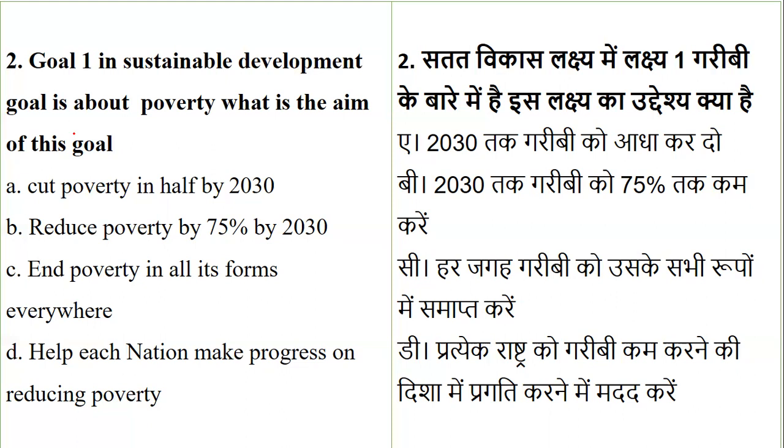The sustainable development goal is about poverty. So they have given you the hint also, it is about poverty. But what is the goal talking about? Is it talking about cutting the poverty by 2030, reducing the poverty by 75% by 2030, ending the poverty in all its forms, or helping the nation to make progress